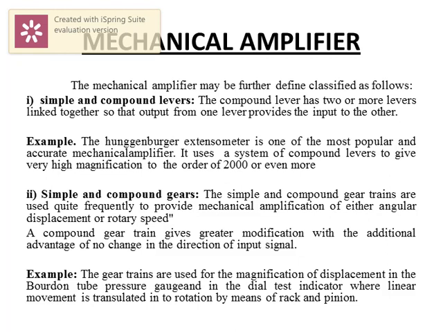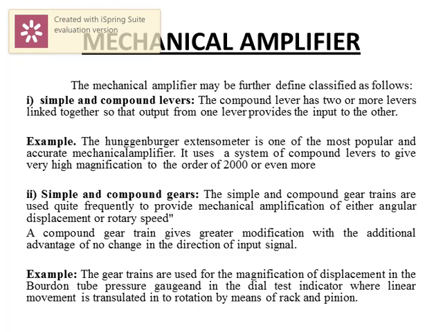The second one is simple and compound gears. Simple and compound gear trains are used quite frequently to provide mechanical amplification of either angular displacement or rotary speed.